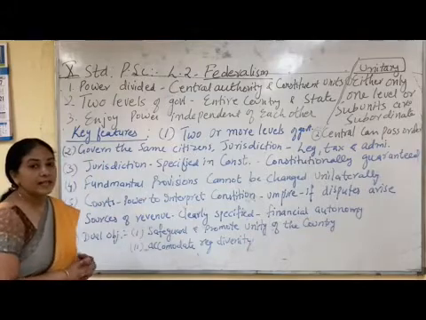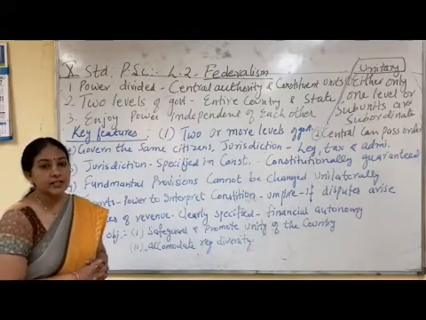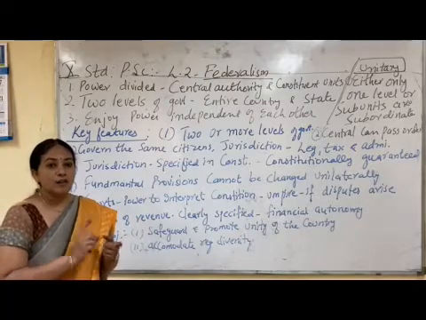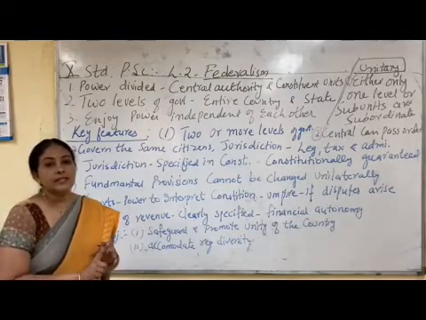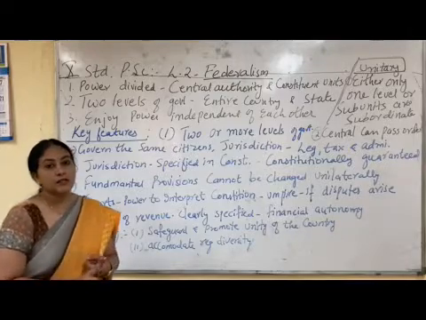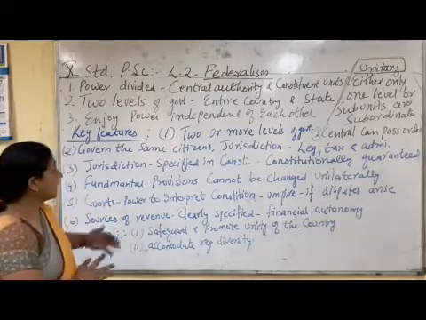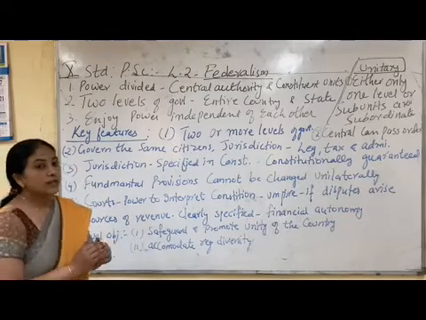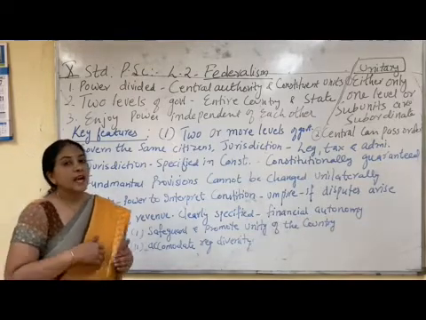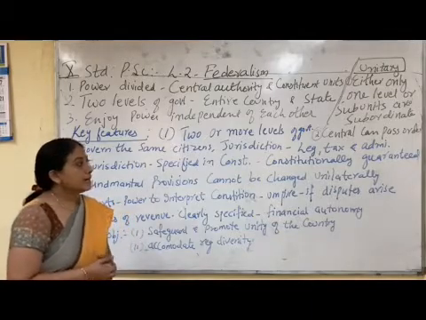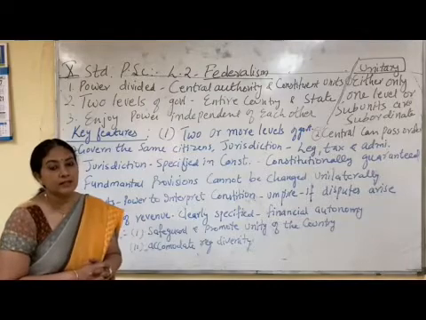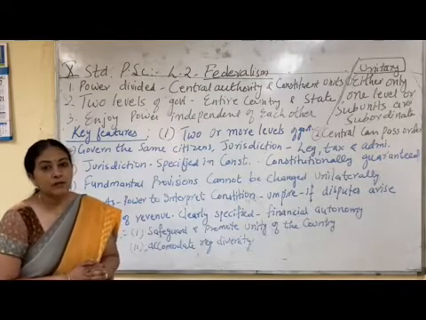Now, federalism has certain features. So let us see the 7 features of federalism. Always the most important feature of federalism is that there are 2 or more levels of government. The second feature is that both the governments govern the same citizens, but they have different jurisdiction in the matters of legislature, taxation and administration. Let us take the example of India.